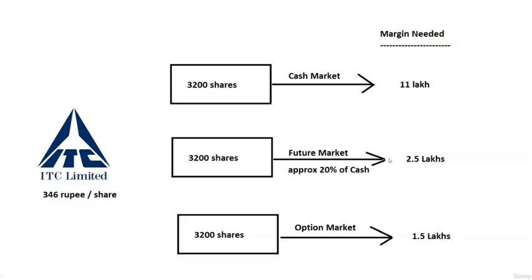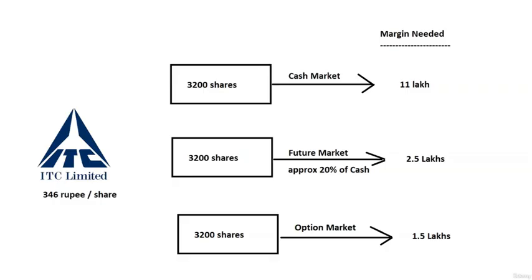Similarly, in futures, you only have to pay 20% of the cash. If it is 11 lakh, then you have to pay approximately 2.5 lakhs to get the same number of shares. But in options, the leverage is drastically decreased and you have to pay 1 to 1.5 lakhs. It's very, very low.